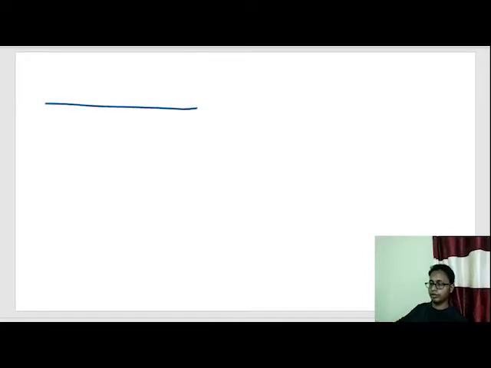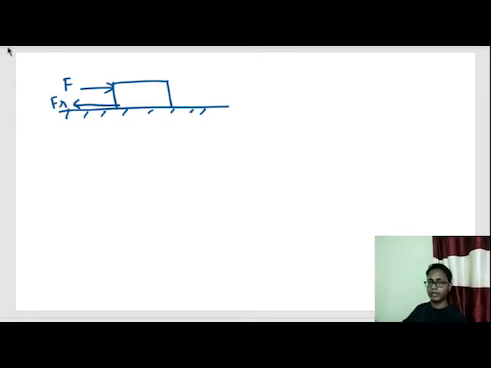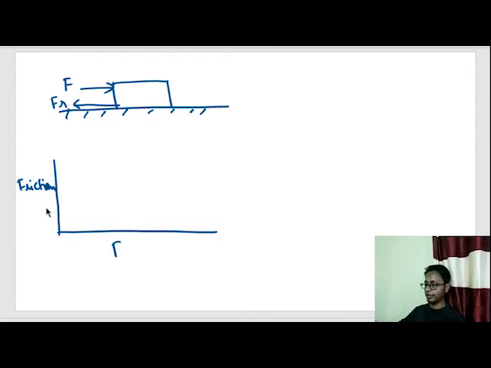So let's draw this. This is a ground. This is a block, and I apply some force, and the friction force gets applied. Now what I am doing is measuring my force and the friction force on a graph paper. So this is friction force and my force, or applied force. The maximum capacity of this friction force is given by some formula.